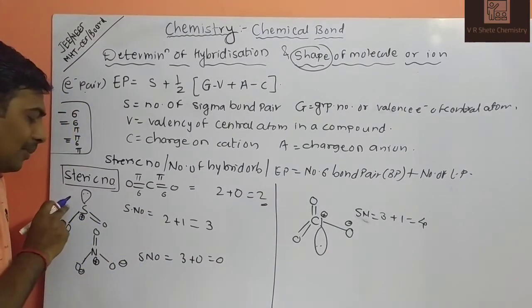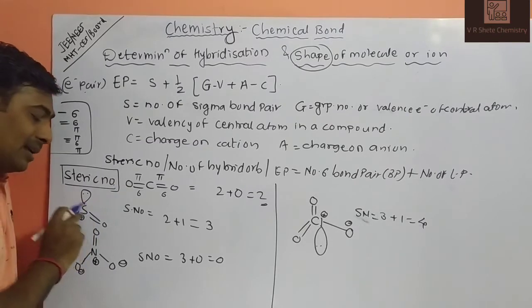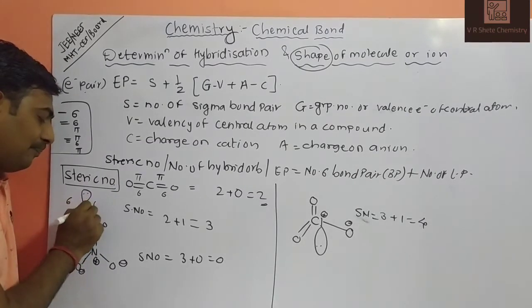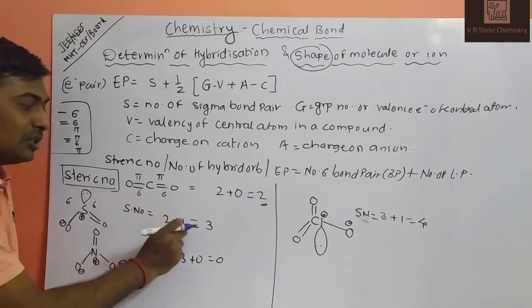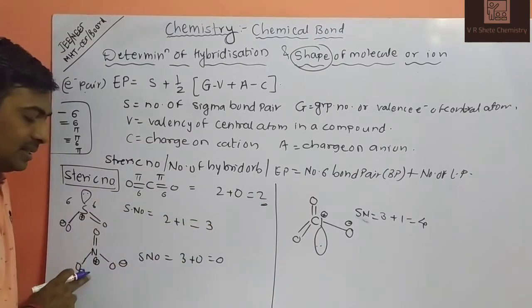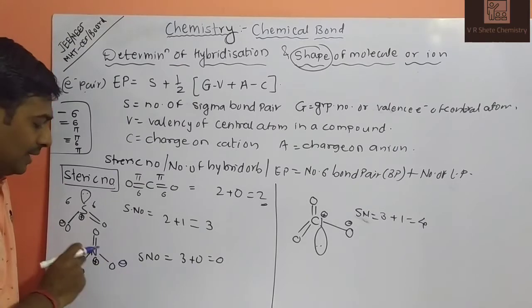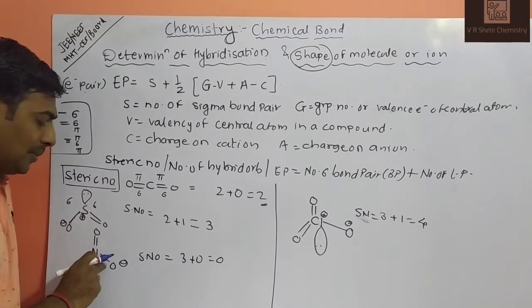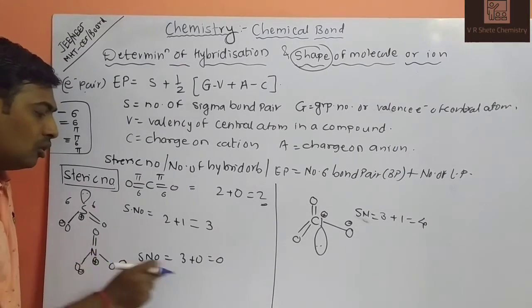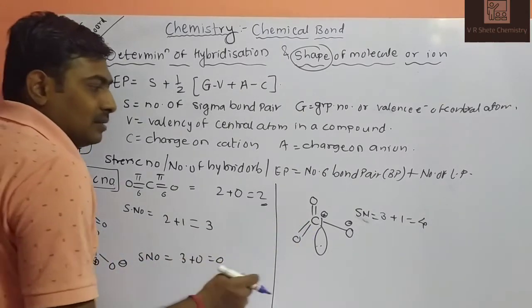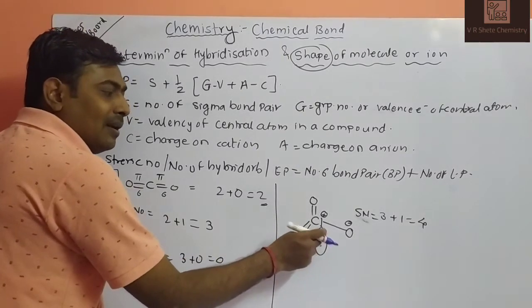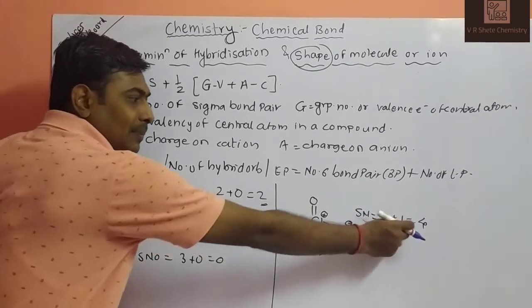Sigma and pi. So how many sigma? 2 sigma, plus 1 lone pair. 2 plus 1, 3 steric number. This is the NO2 example. How many sigma bonds? 1, 2, 3 sigma bonds. Is there any lone pair? No. So 3 plus 0 is equal to 3. Next, ClO3 minus. That has 1 lone pair, 1, 2, 3 sigma bonds, 3 plus 1, 4.